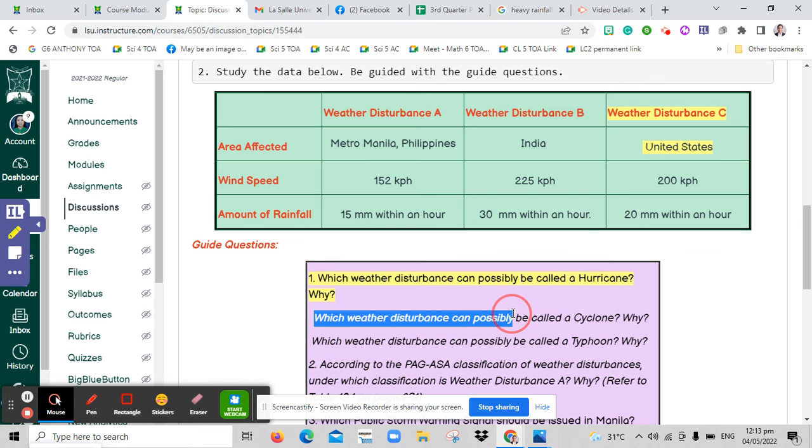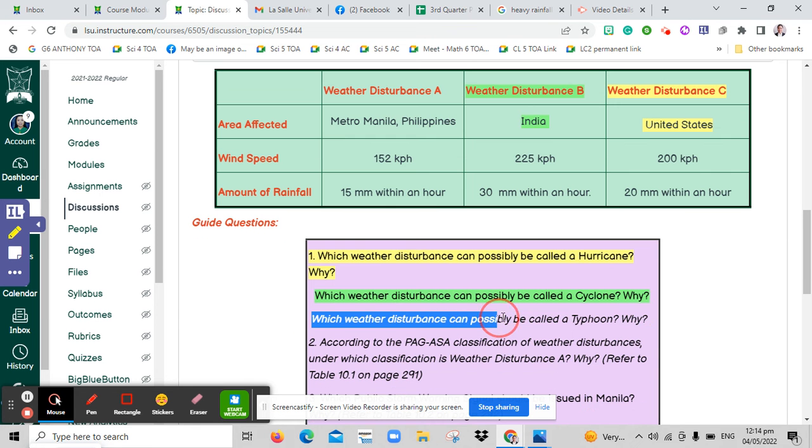Next, which weather disturbance can possibly be called a cyclone and why? The correct answer is weather disturbance B. Why? It's because this letter B disturbance affects India and India is near Indian Ocean and cyclones form over Indian Ocean.